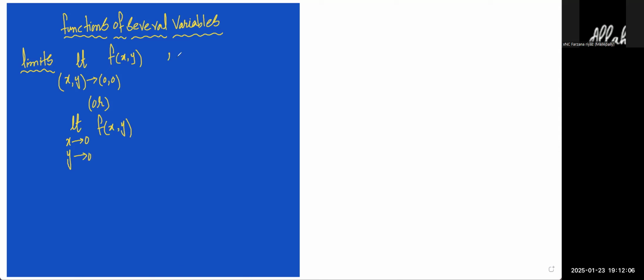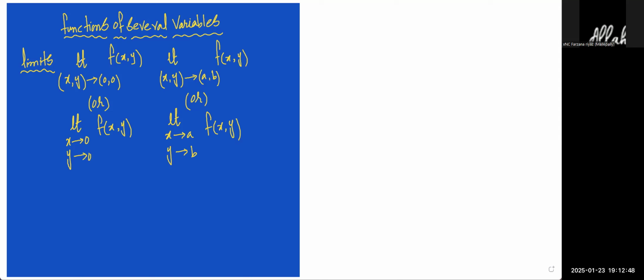And we have another type of limit, limit (x, y) tending to (a, b) of f(x, y) again. Or the same limit can also be written as limit x tending to a, y tending to b, same function value again. The first type of limit, passing through the origin, is called double limit. The second type is called iterated limit.